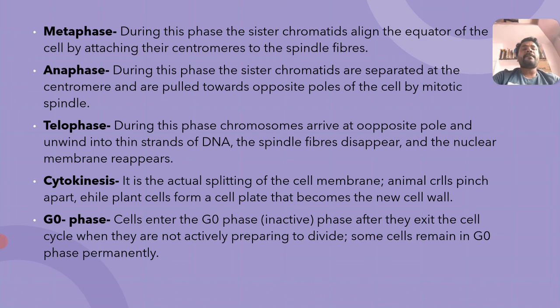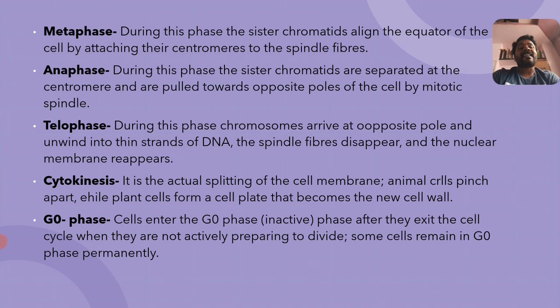Interphase alternates with the mitotic phase, and the mitotic phase alternates with interphase. This cyclic way of cell division is what is called the cell cycle. Some cells are arrested and do not enter G1 phase; those are said to be G0 cells, and that phase is called G0 phase.